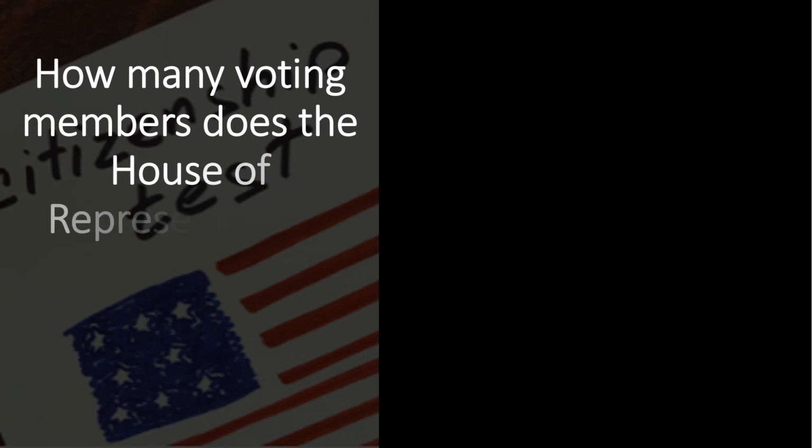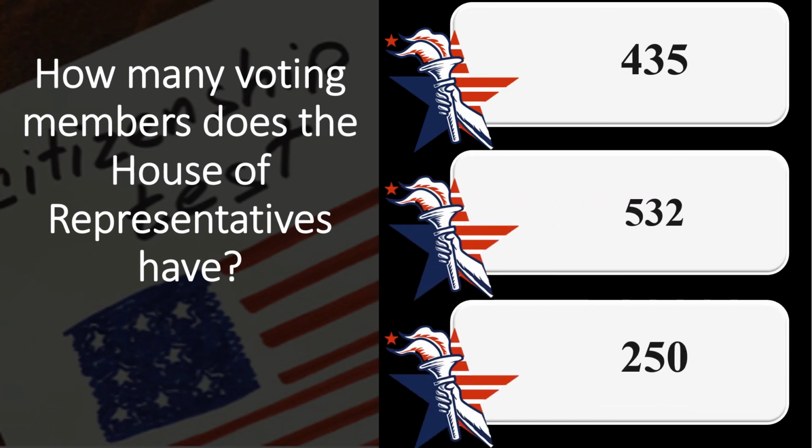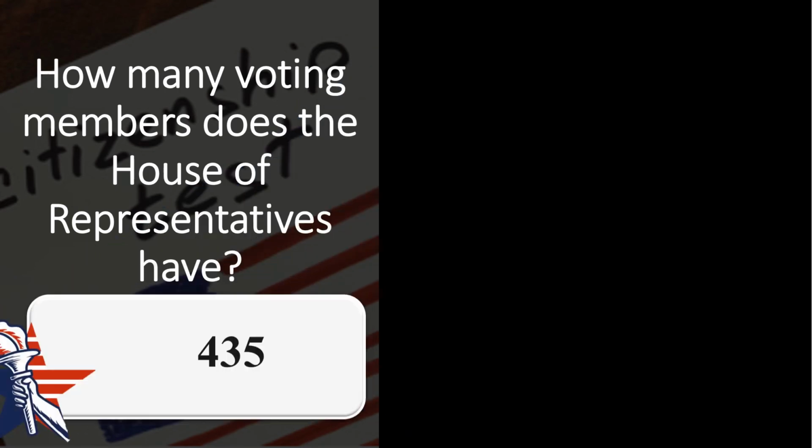How many voting members does the House of Representatives have? 435, 532, 250. 435. There are currently 435 voting representatives. 5 delegates and 1 resident commissioner serve as non-voting members of the House, although they can vote in committee. Representatives must be 25 years old and must have been U.S. citizens for at least 7 years.